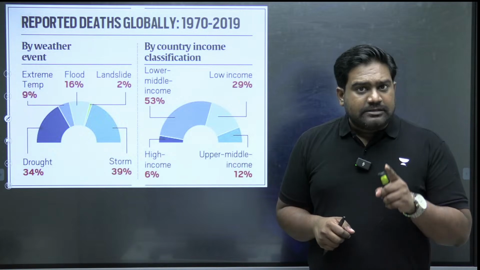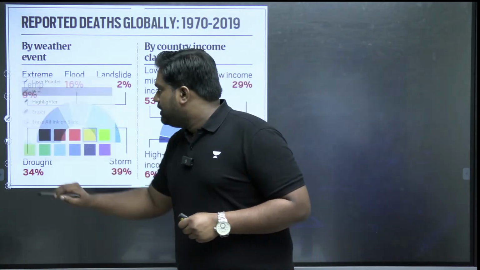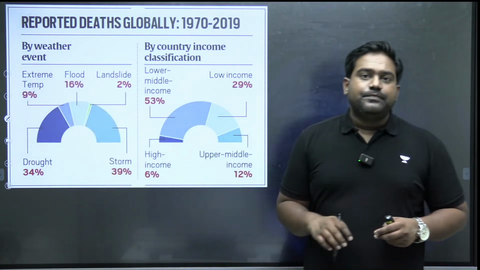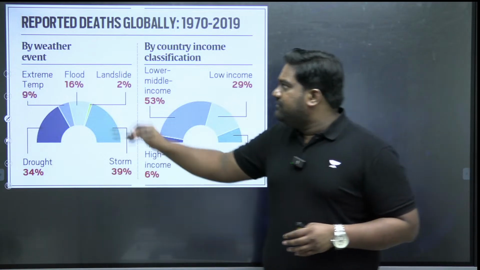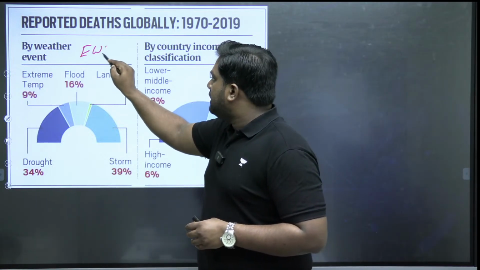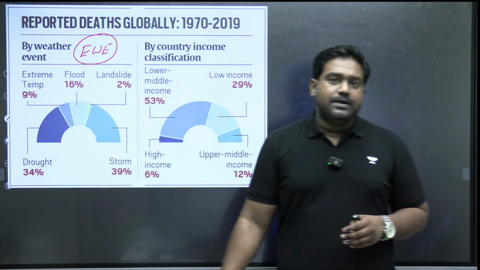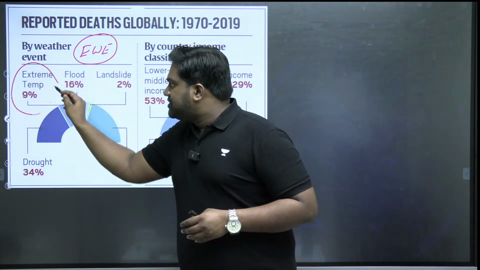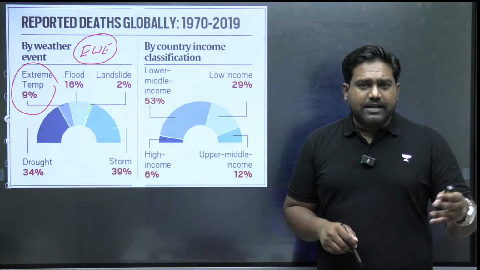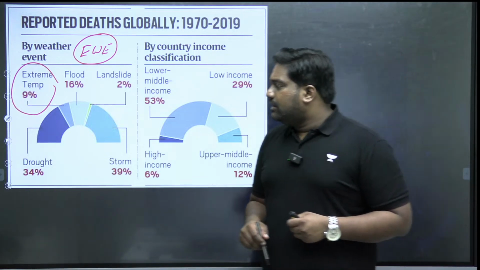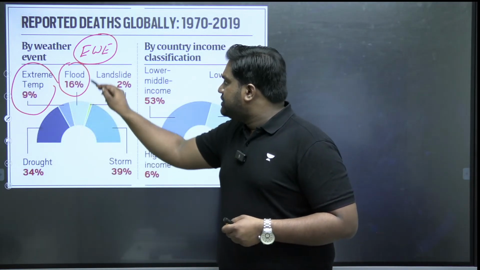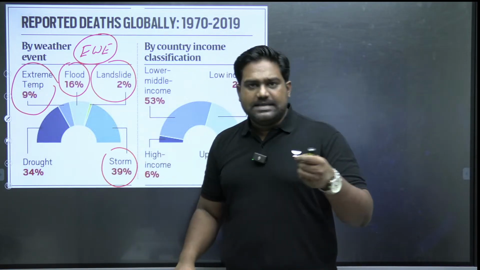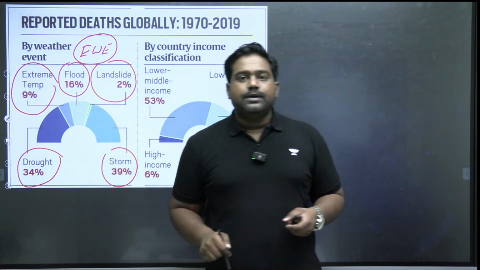Now let's look at another disturbing statistic. According to the ILO report, there are a variety of extreme weather events which are affecting workers around the world. For example, extreme temperatures, heat waves and other heat-related distress factors, floods, landslides, storms, essentially cyclones, and droughts.